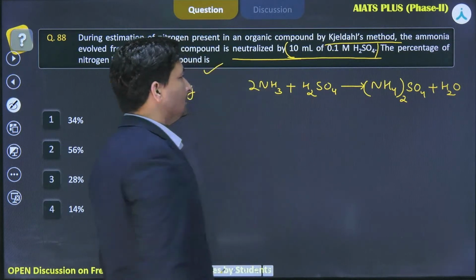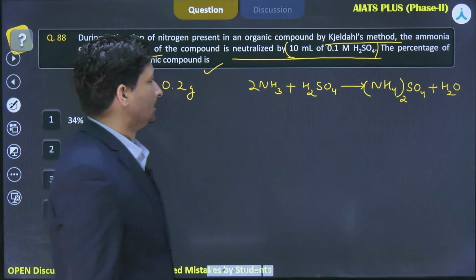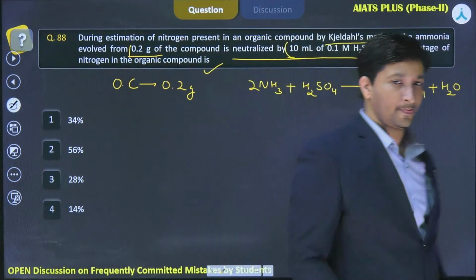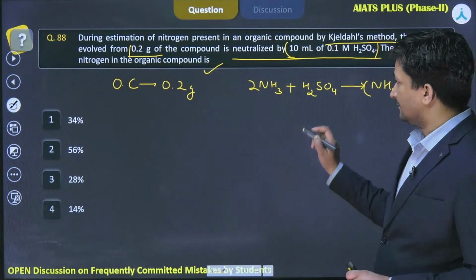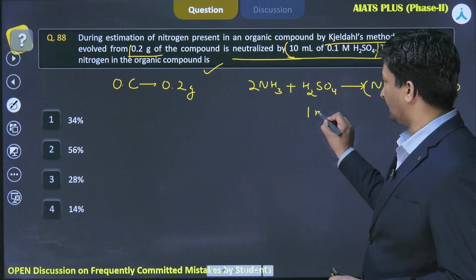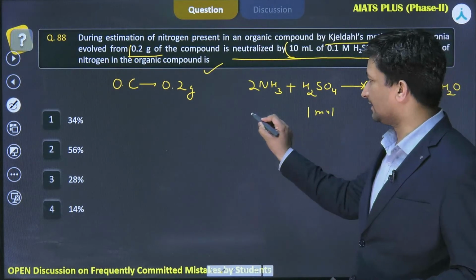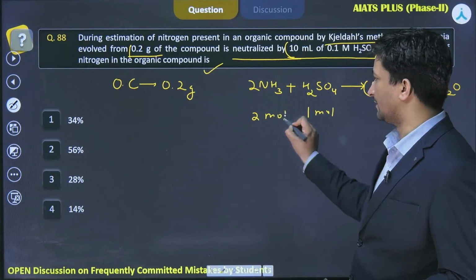One thing is very clear: 1 mole of H2SO4 is reacting with 2 moles of ammonia.